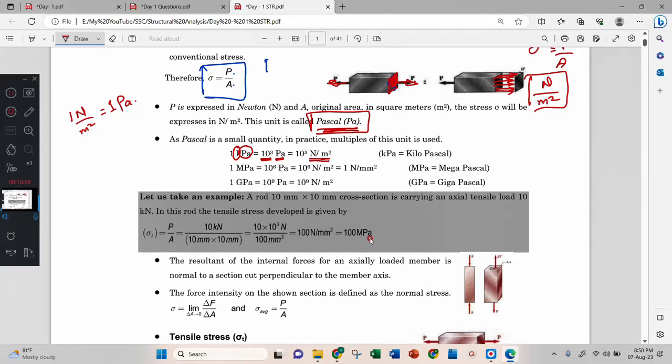Like that, mega means 10 raised to 6, so 10 raised to 6 Newton per meter square. Then giga is 10 raised to 9. Okay, these are all the notations we are using.